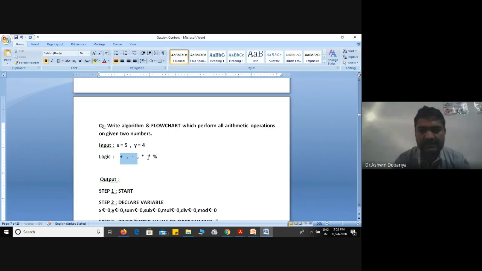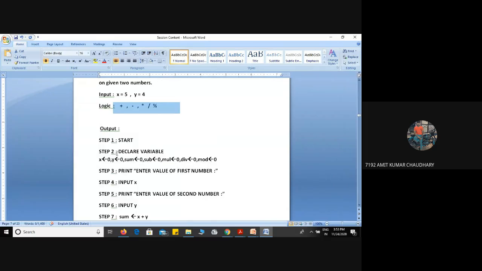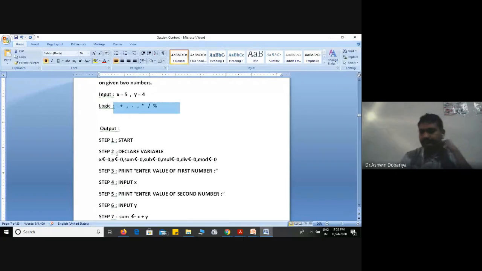Then see here, how many variables do we require? Two variables for input and one variable for the answer of each. So based on that, how many variables do we declare? I think all of you have this algorithm in your notebook. Have you written this algorithm in your notebook? Yes, sir. Okay, good.